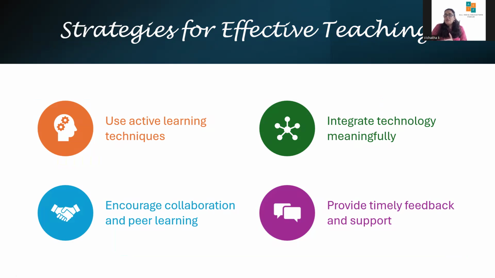Now, active learning involves students participating, thinking, and doing rather than just listening. It helps to improve understanding, retention, and critical thinking. For example, in science subject, if we talk about food chain, the activity will be: students create a food web chart using pictures of animals and discuss how energy flows in nature. The teacher's role will be to guide, coach, and encourage reflection. So students learn by exploring and applying knowledge instead of memorizing facts.